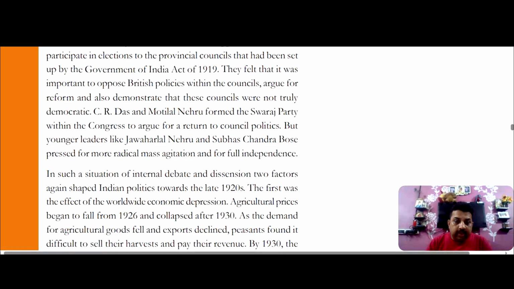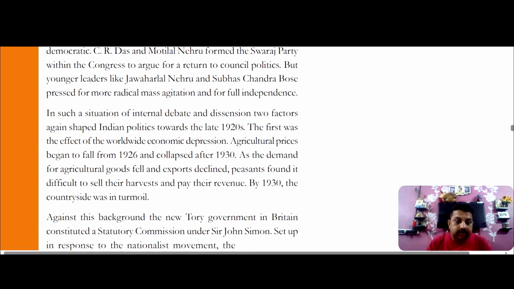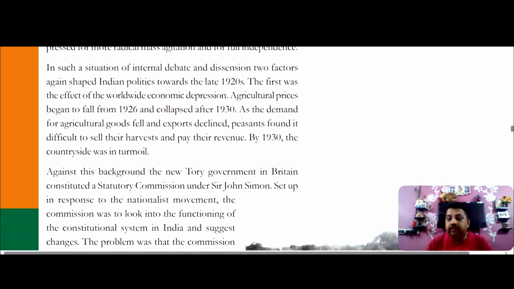After the collapse or abrupt end of the non-cooperation movement, there was big turmoil all over India, and the political condition was also not so favorable for the Indian leaders who were participating in the movement against the British government.